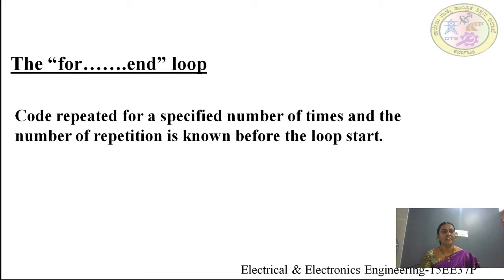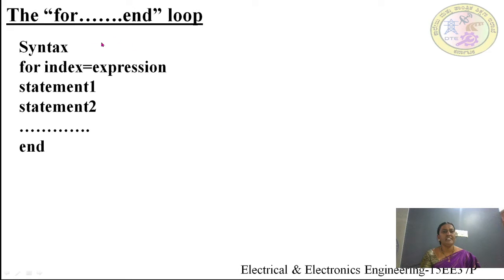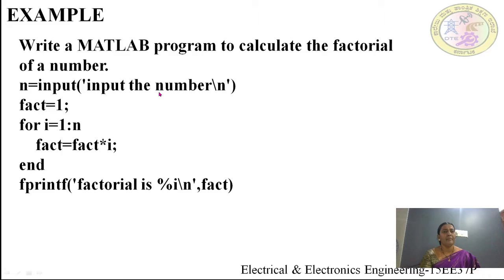This is called a for loop. Now let us see the syntax of a for loop. For index, usually we will use i, the index is equal to expression, statement 1, statement 2, and it will end. Here itself we will know how many times it will repeat.